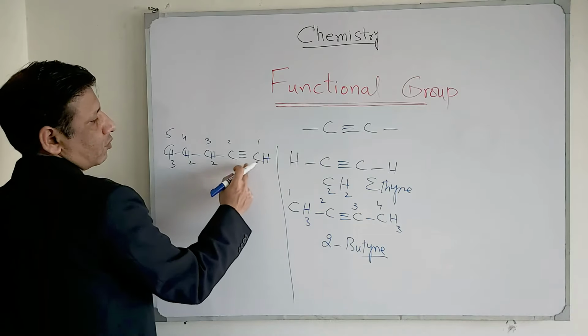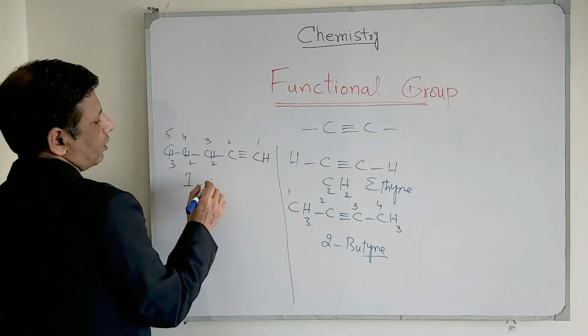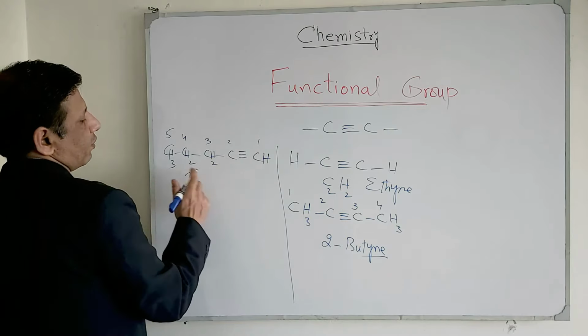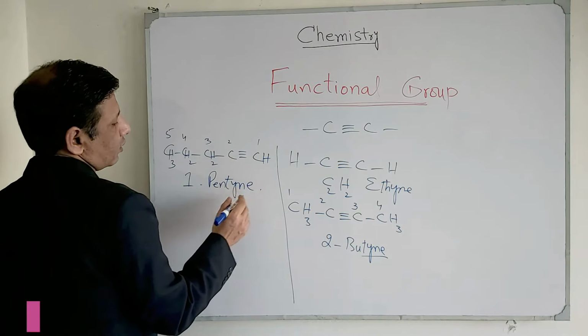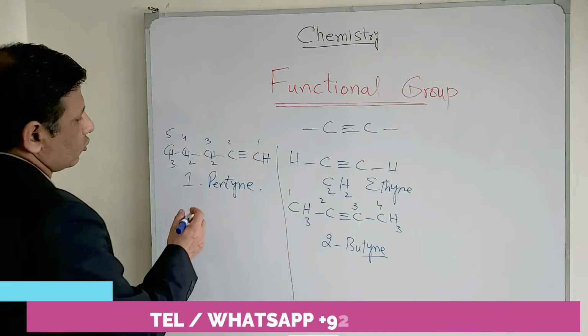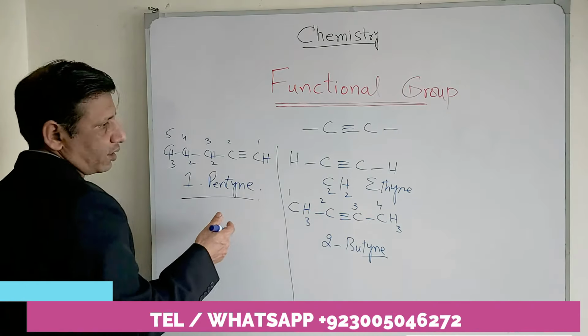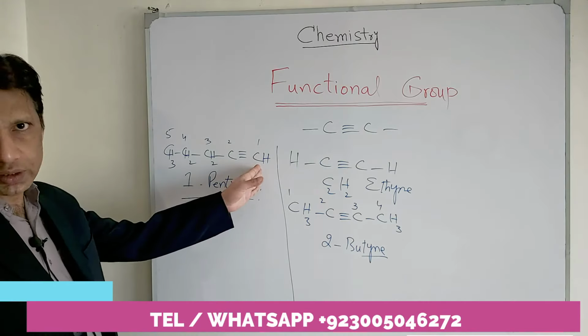It will become, you can see 1 and 2, so the low number 1 will be assigned, and 1, 2, 3, 4, 5, penta, 5, and yne is basically due to this functional group. You got it right. So this is 1-pentyne, and in the same way we can write the other possible formulas for this functional group.